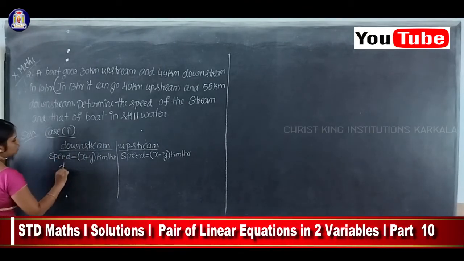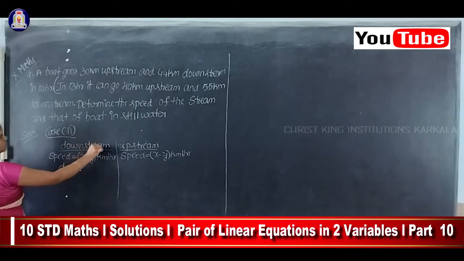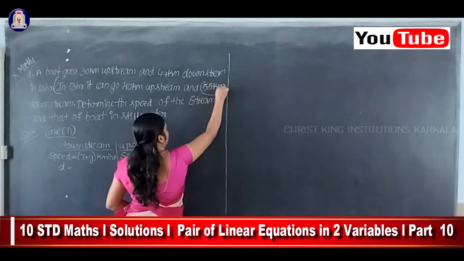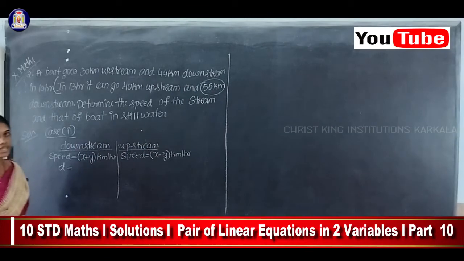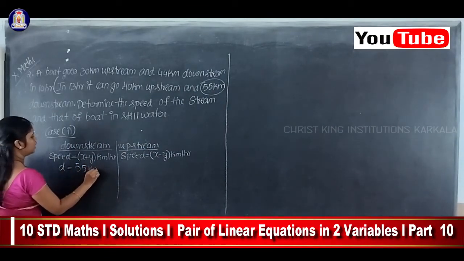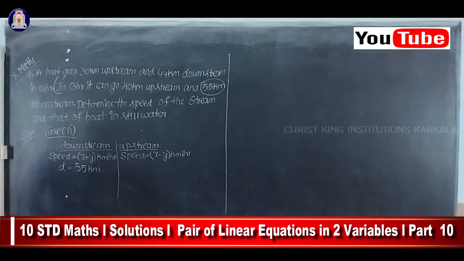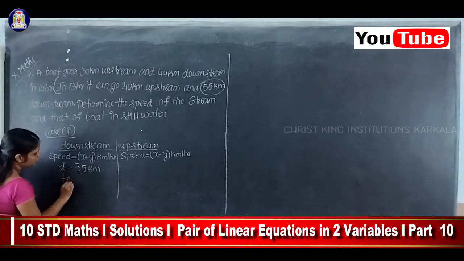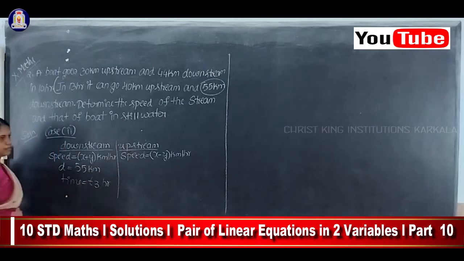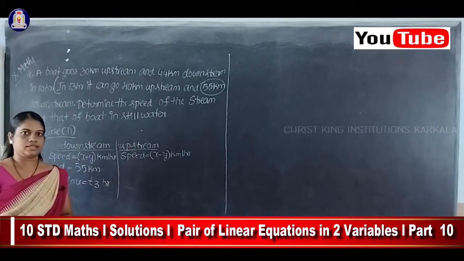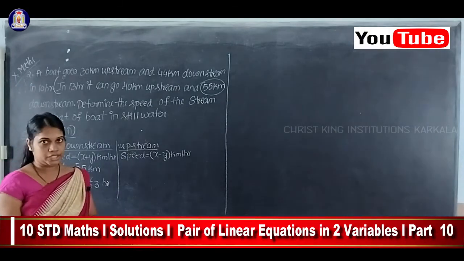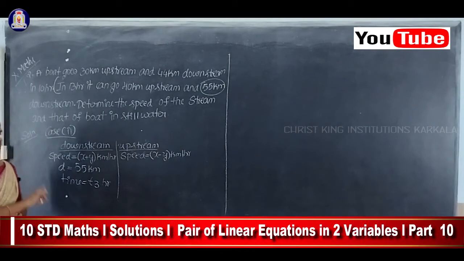Next, what is the value of distance for downstream? For downstream, the distance value will be equal to 55 kilometers, and for the time for downstream I'll consider T3 hours. Because in case 1 I considered T1 and T2, so here I'll consider T3 and T4.